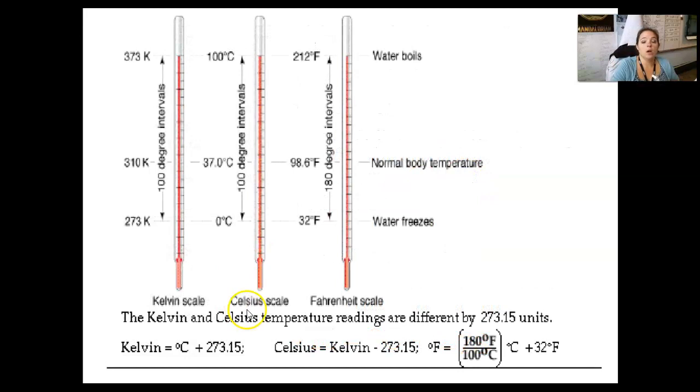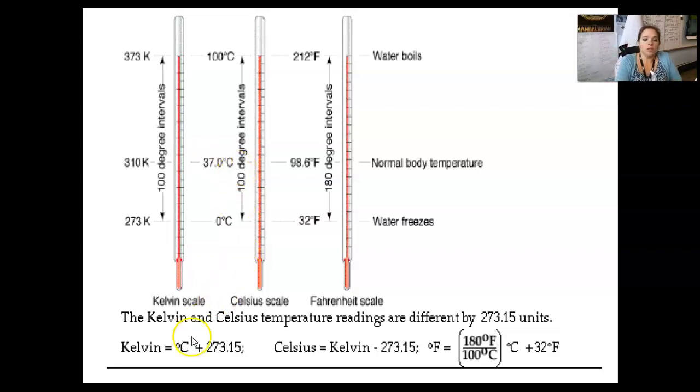So right here, we are looking at the different thermometer readings on this page. Kelvin and Celsius temperatures have different readings, and they differ by 273.15. We are not going to do the 0.15 in chemistry. We're just going to cut it off. We're going to round it to the nearest ones position and have 273.